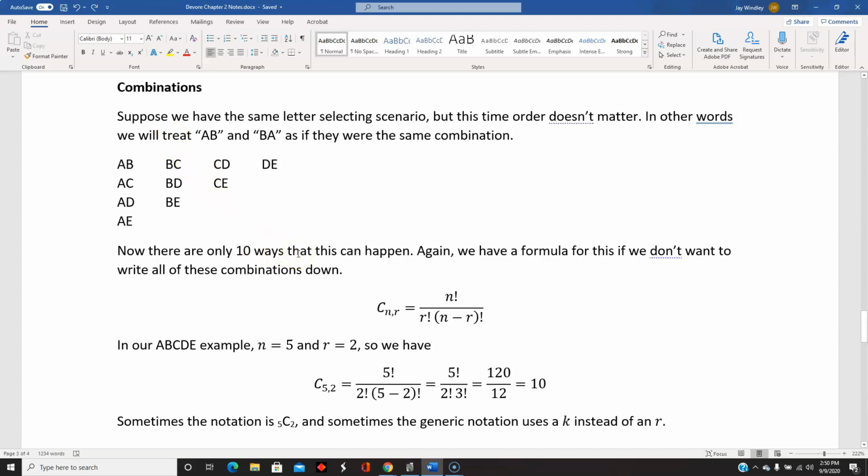And again, for larger problems, we have a formula that will do this for us. Very similar notation, except for the capital letter C. And we have an extra term in the denominator. We have an R factorial term in the denominator. So in our example with n equals 5 and r equals 2, we plug those in and we have this.